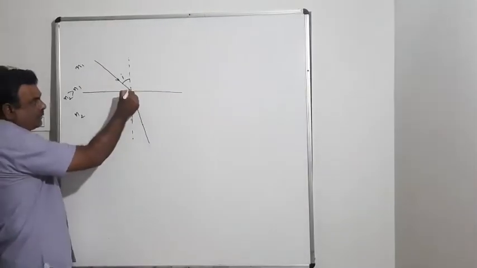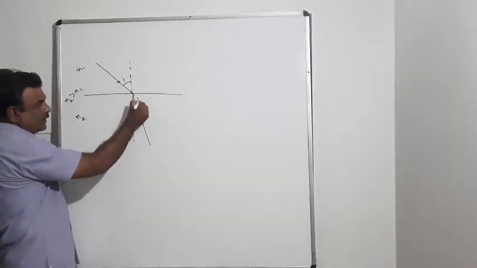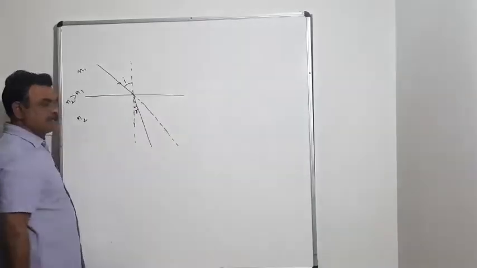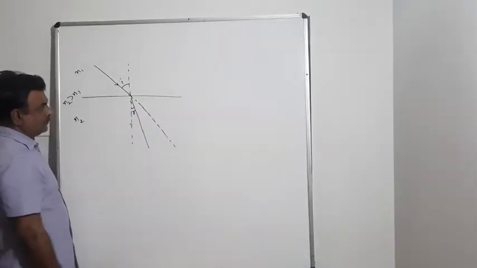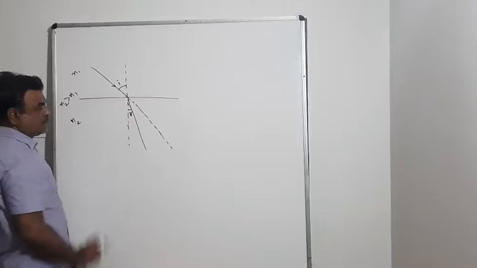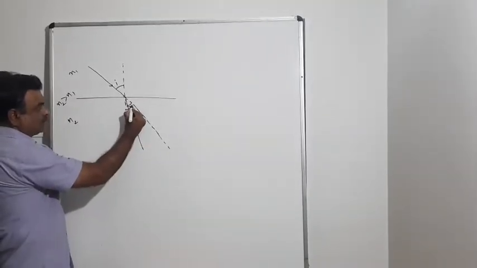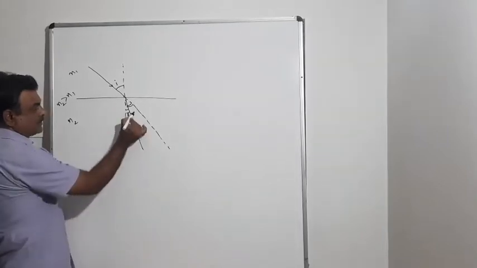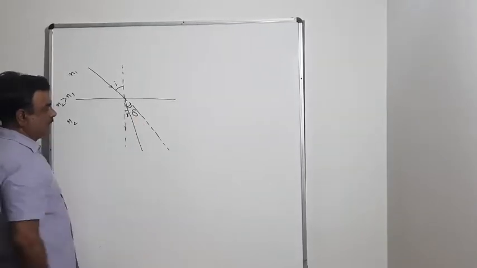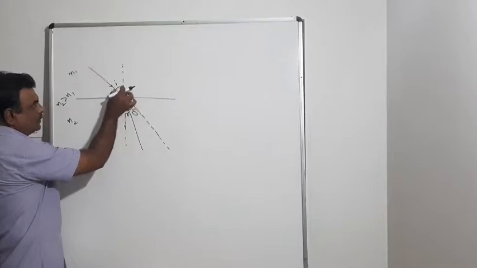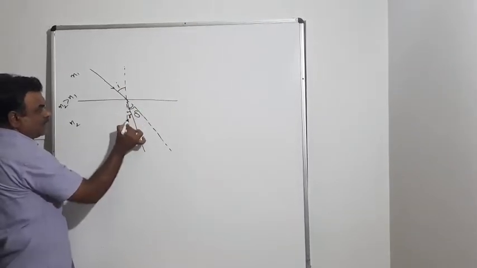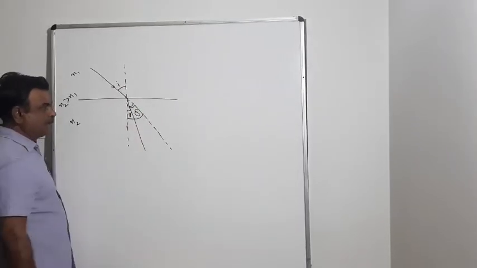Now if there is no refraction, light was proceeding along this direction. Light was following this path. But due to refraction it has come out over here, which means light is deviated by this much angle. Let's say it is delta. This total angle is i, vertically opposite angles are equal, so this entire angle will also be i.